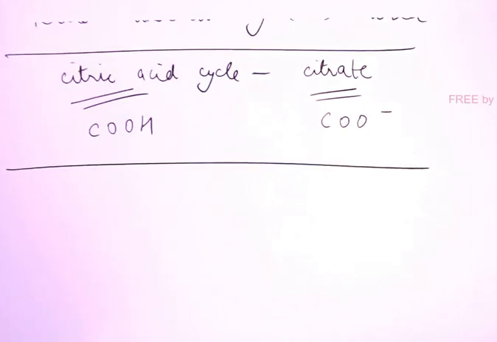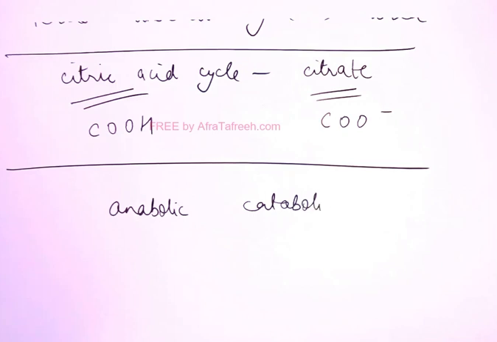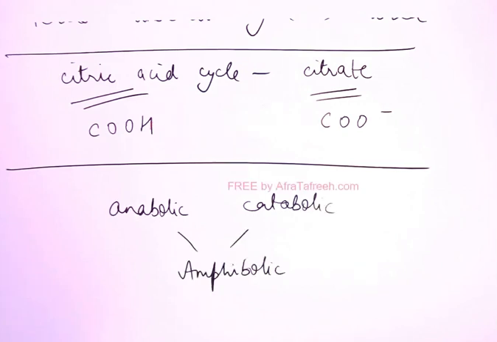Now TCA cycle, tell me, is it an anabolic or catabolic pathway? It is both anabolic as well as catabolic, and therefore it is known as an amphibolic pathway. Like something that is both polar and non-polar is known as amphipathic, similarly something both anabolic and catabolic is known as amphibolic.